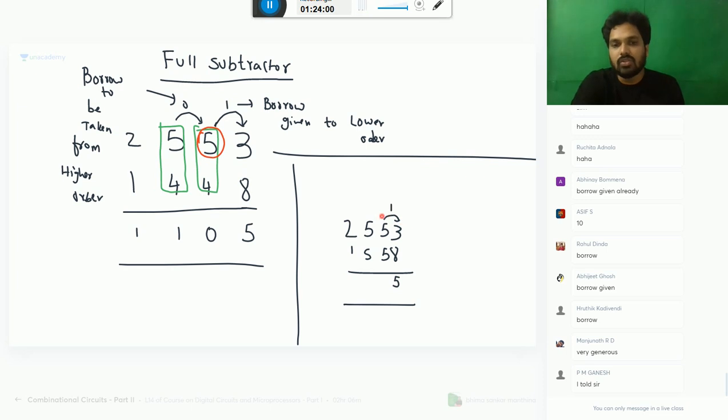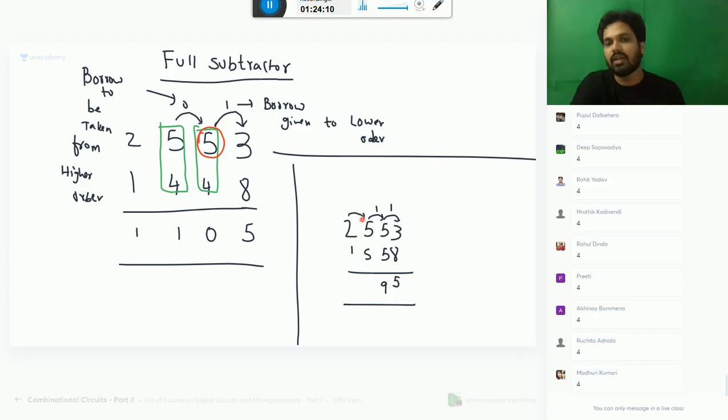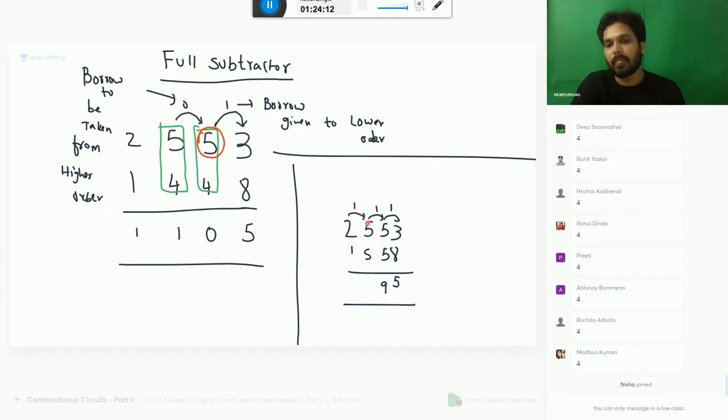4 only. So now 4 minus 5 not possible. He will take from higher order 1 borrow. Then it will become 14. 14 minus 5 is 9. Now he is left over with 4 and he will take a borrow. Then it will become, listen, this 1 will come here. 14 minus 5 is 9. 1 is given, 1 minus 1, 0.